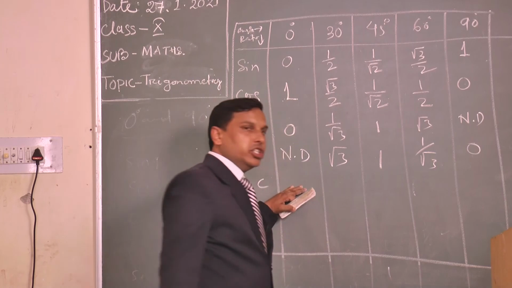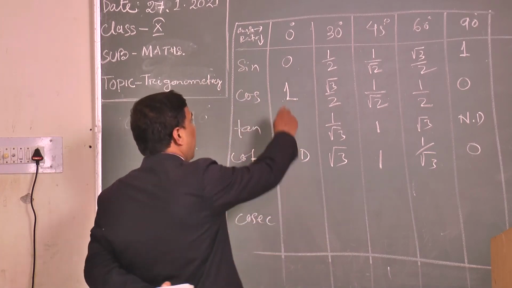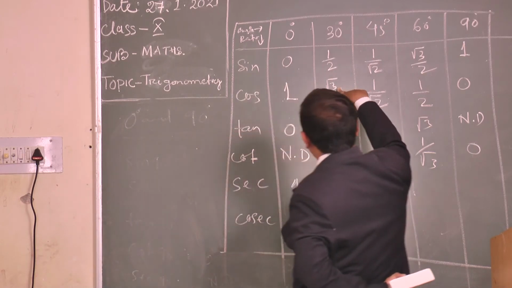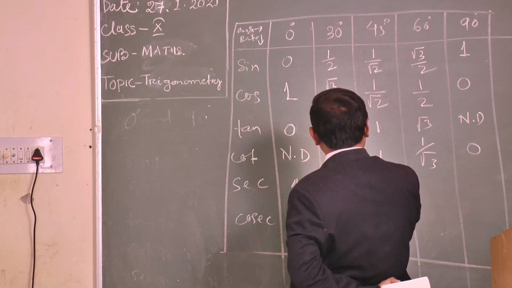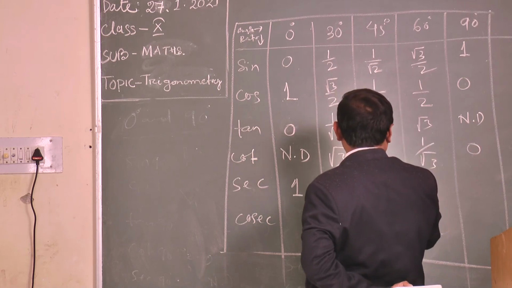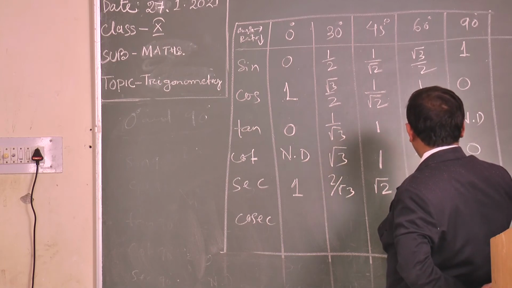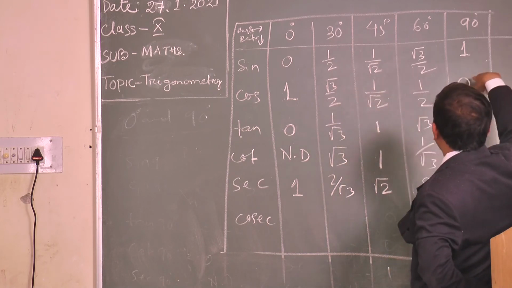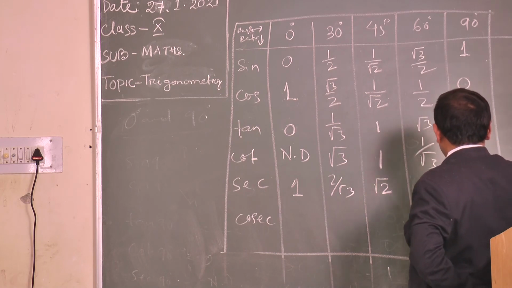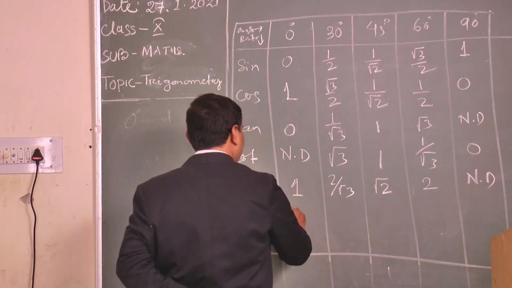Now sec is equal to 1 by cos. So cos 0 is equal to 1, so sec 0 is 1 by 1. Cos 30 is equal to √3/2, so sec 30 is 2 by √3. Cos 45 is 1 by √2, so sec 45 is √2. Cos 60 is equal to 1/2, so sec 60 is equal to 2. Cos 90 is equal to 0, so sec 90 is 1 by 0, not defined. Cosec is equal to 1 by sin, so cosec 0 is not defined.